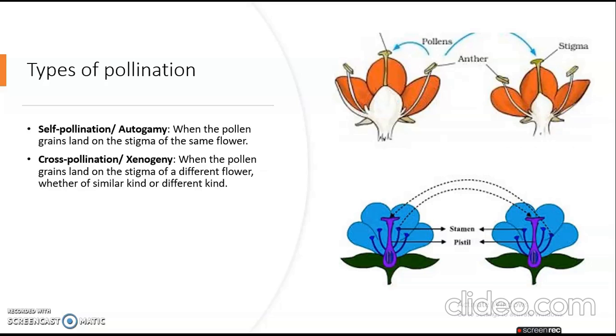Basically, self-pollination is a process where the pollen grains land on the stigma of the same flower, and cross-pollination is the process where the pollen grains land on the stigma of a different flower. We don't know whether it is a similar kind or a different kind, but it lands on the stigma of a different flower. So we know there are two types of pollination.